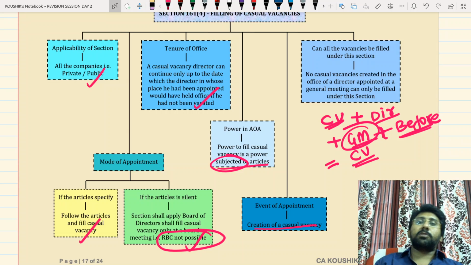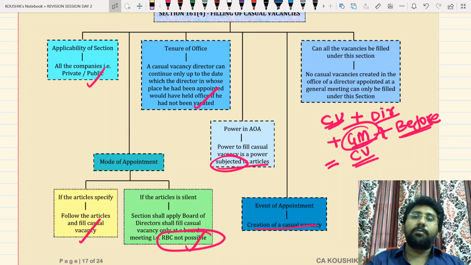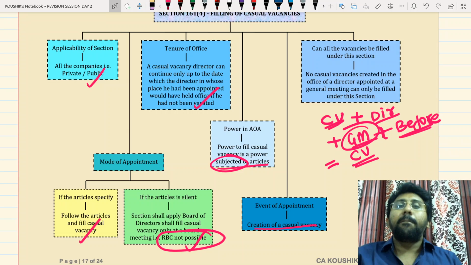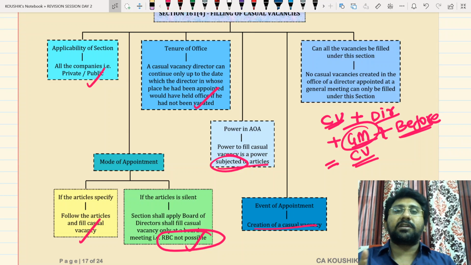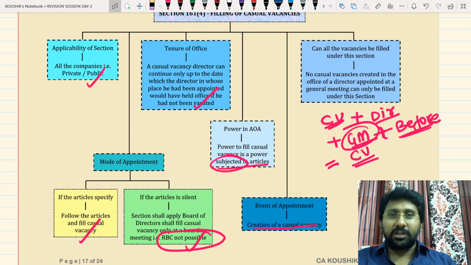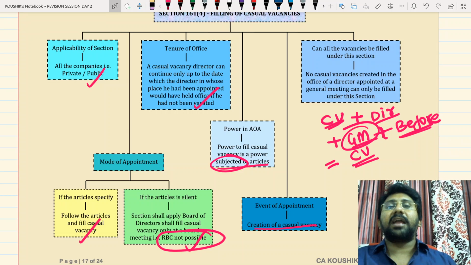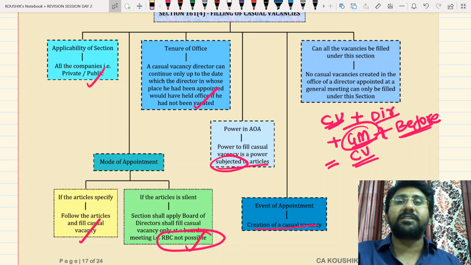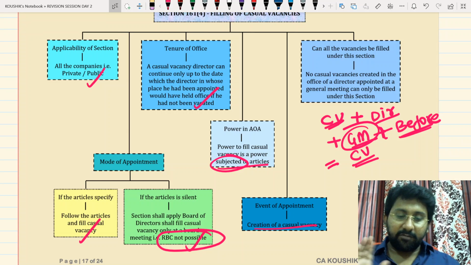So, applicability of the section: both public and private company. Mode of appointment: articles, which I follow. If the articles are silent, the board of directors at a board meeting has to fill the casual vacancy. Tenure of office will be up to the tenure of the original director. But in the bare Act, they will say that he shall act as a director up to the date up to which the director in whose place he has been appointed would have held office if it had not been vacated. That will be the point.